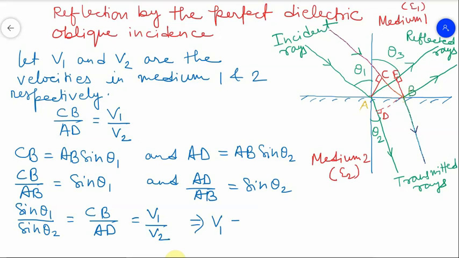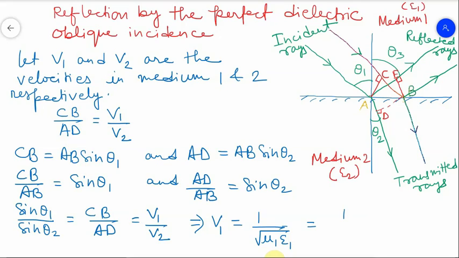V1 is 1 upon root over mu 1 epsilon 1, because it is a velocity. Velocity is already defined like this: 1 upon root over the permeability of that medium and the permittivity of that medium. So permeability of medium 1 will be mu 1 and permittivity of medium 1 will be epsilon 1.